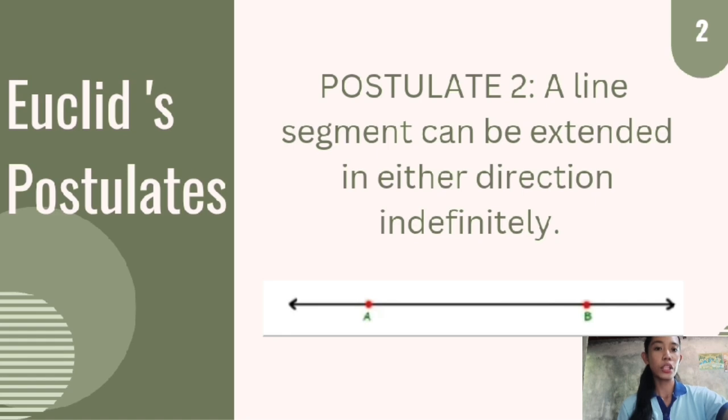Next is the second postulate. Postulate number 2 states that a line segment can be extended in either direction indefinitely. So we already have a line segment that connects point A and point B in postulate 1. In postulate 2, on the other hand, as we can see in the figure, both ends of the line segment were extended, which can be infinitely extended in opposite directions.